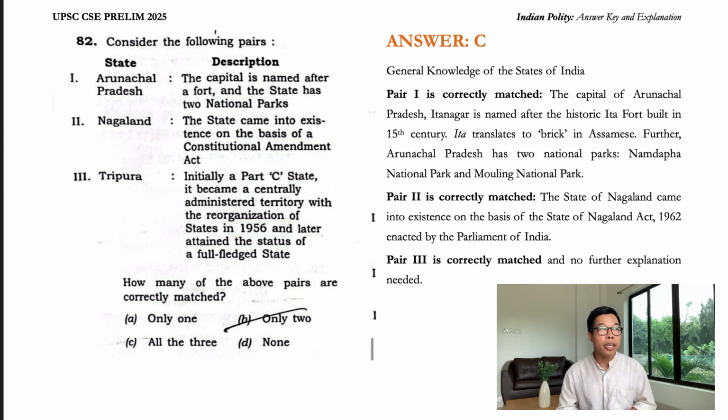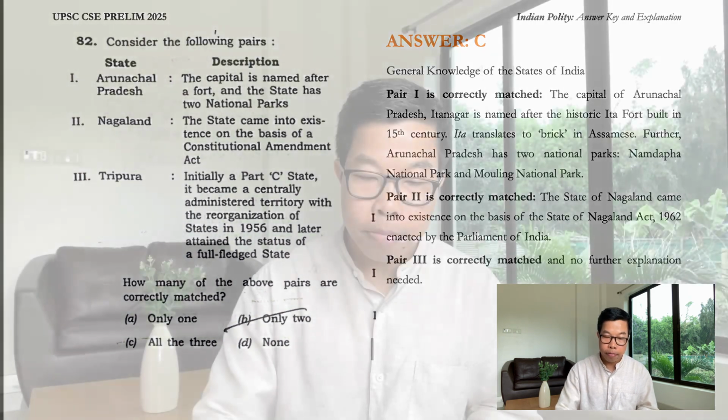Tripura and Manipur, I think Manipur, for that matter, got statehood status in 1972. Tripura, I think the same year. Please verify. So how many of the above pairs are correctly matched? All three are correctly matched. So option C is the correct one.